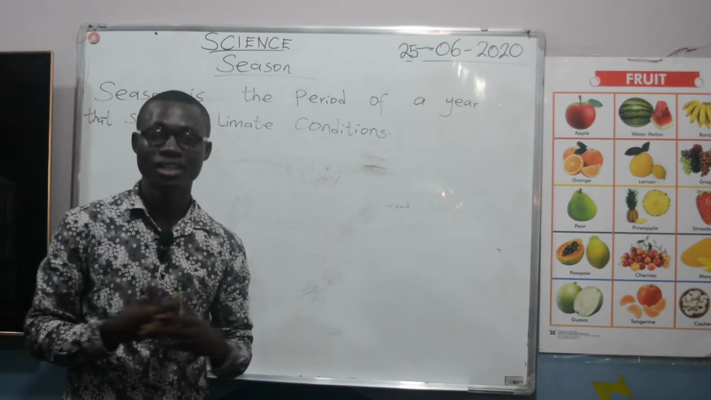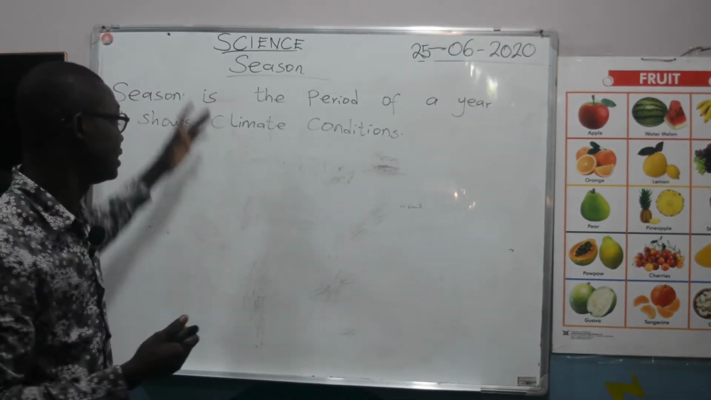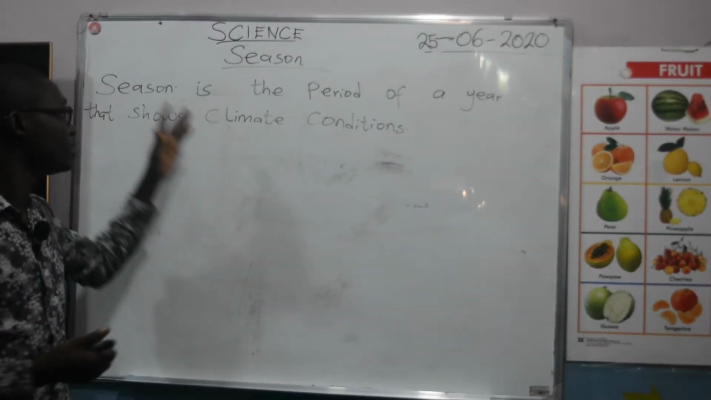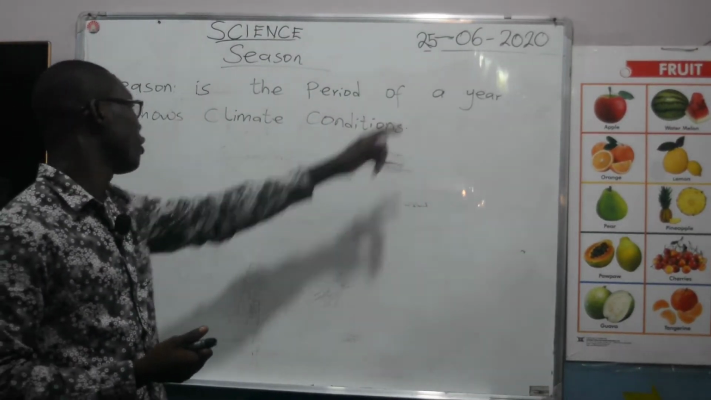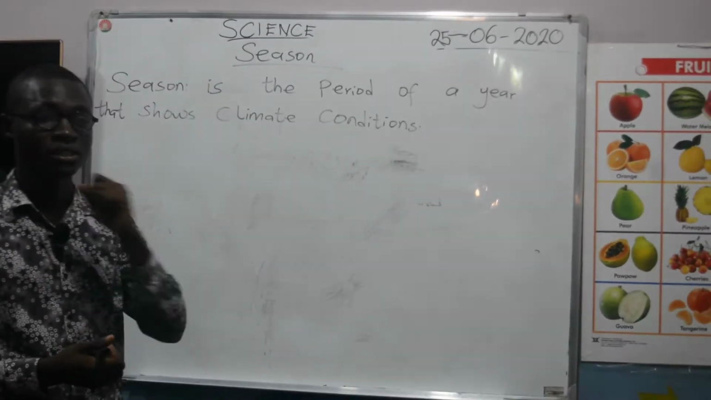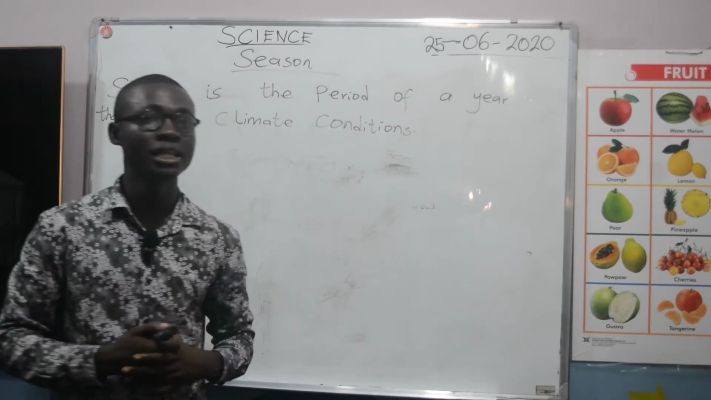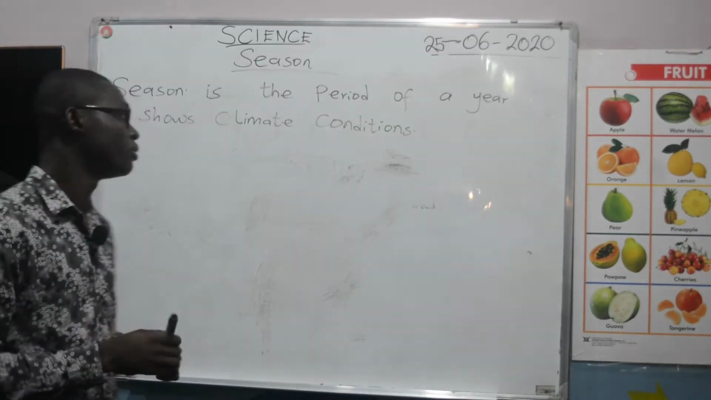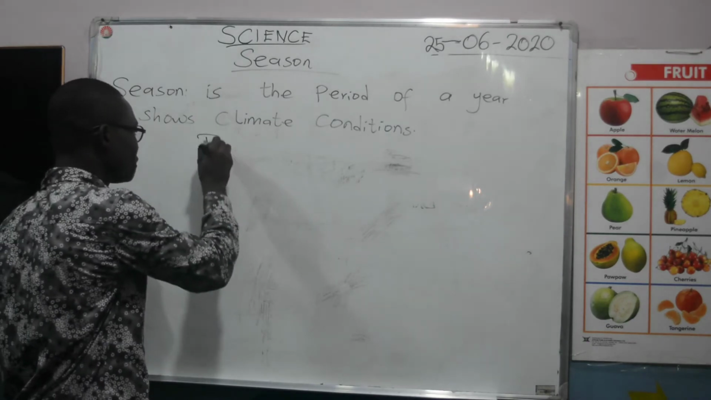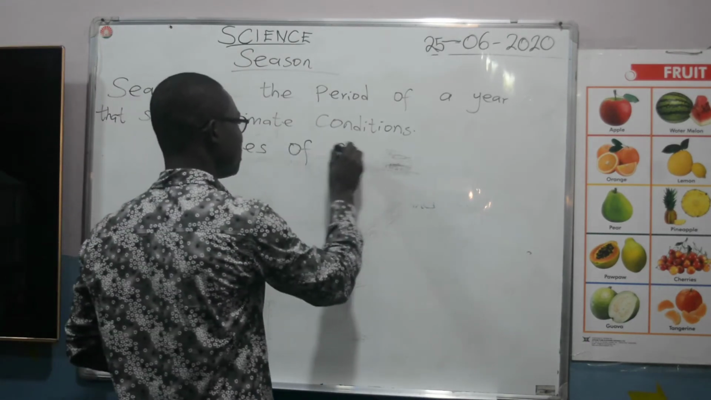So let's move on to our next topic, that is season. So we said that season is the period of a year that shows climate conditions. Every year, there are some seasons that we normally experience. So we have types of seasons.